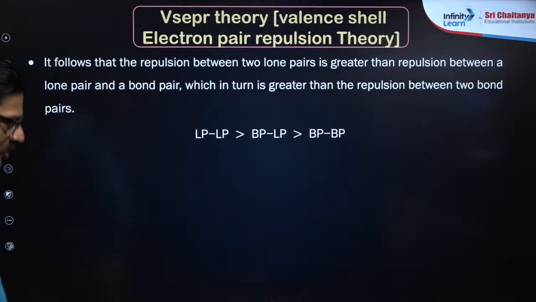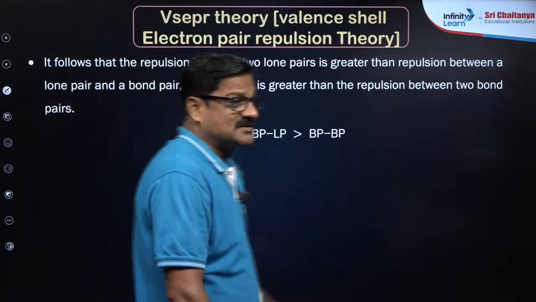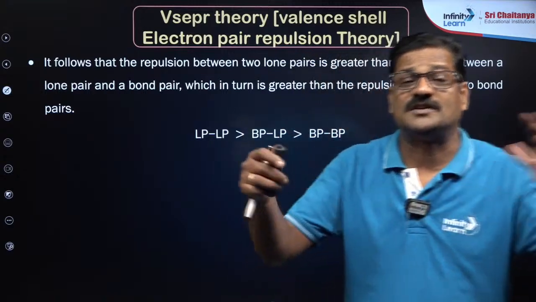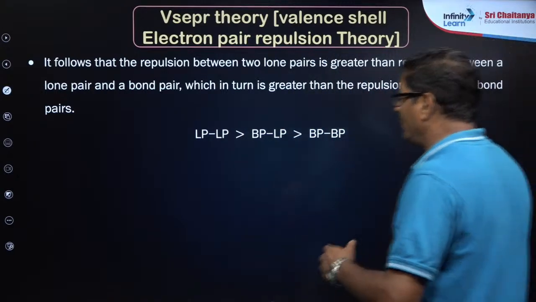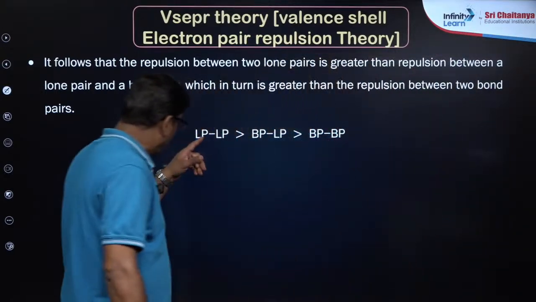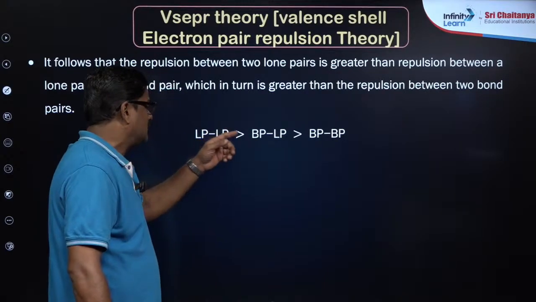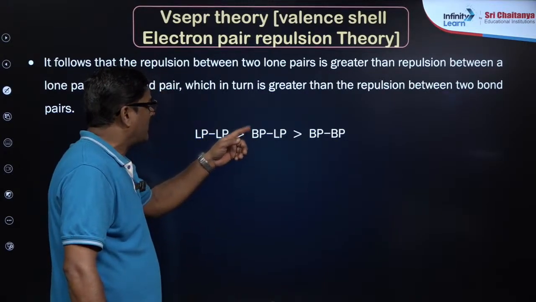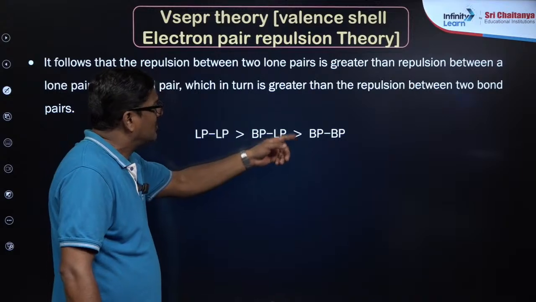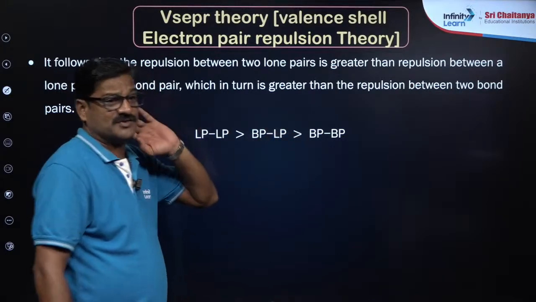ओके. सो ये इलेक्ट्रॉन रिपल्शंस का वजह से ये स्ट्रक्चर डिसाइड हो जाएगा. सो लोन पेयर-लोन पेयर रिपल्शन is greater than lone pair-bond pair repulsion is greater than bond pair-bond pair repulsion, my dear students.